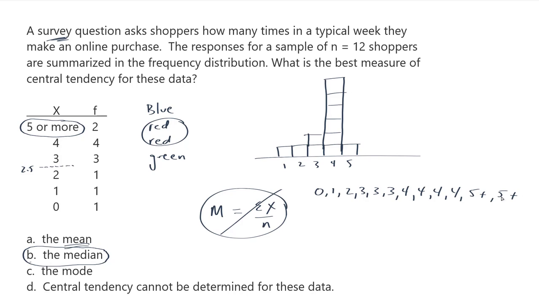So the median is going to occur halfway through there, so after the 6th. 1, 2, 3, 4, 5, 6. My median sits right between 3 and 4. So the median, even though they didn't ask for this, I just want to show you how you would handle finding a median on a frequency distribution table. The median is going to be the average of 3 and 4. It's going to be 3.5. Okay, so our answer here is B, the median.